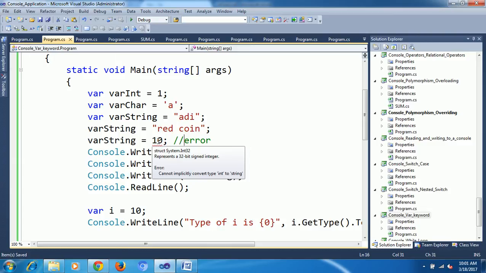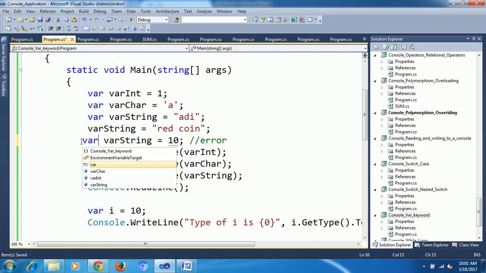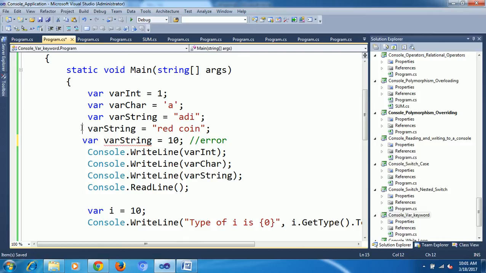What is the meaning? var will store any type of data, but only at first, at compile time. Once you assign one value, changing it is not possible. Same thing, if you use var again here, it will accept. We had this third code, it will accept. Why? Because it will take it as an integer data type. Now onwards it is integer only.